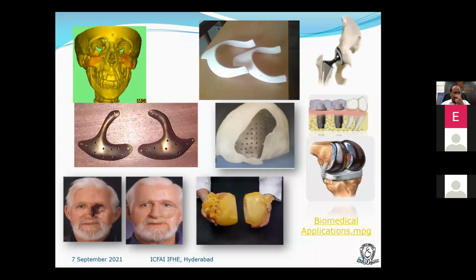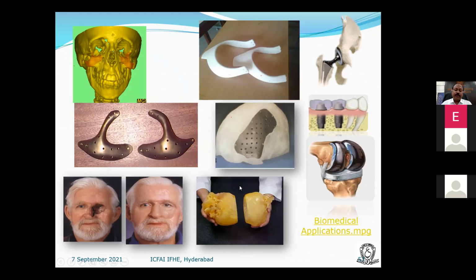So you can see knee joint, hip joint, teeth, any part of the bone, lost maybe due to cancer or due to an accident, they can print. And also 3D printing is used for pre-planning of surgery.